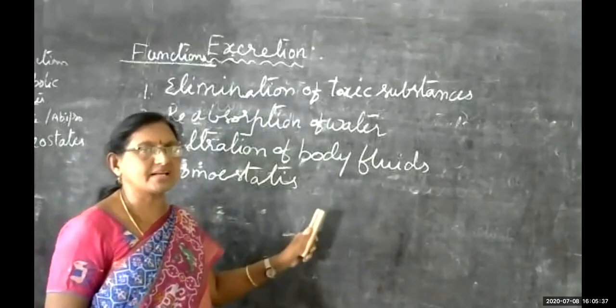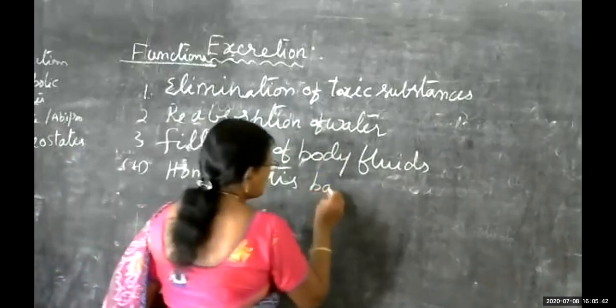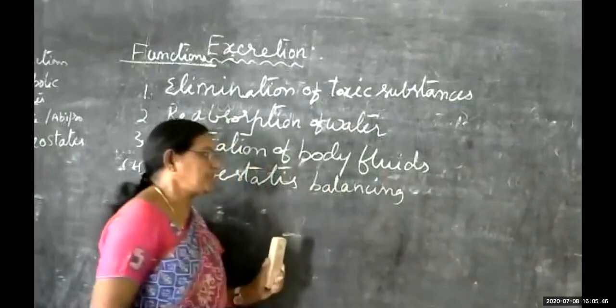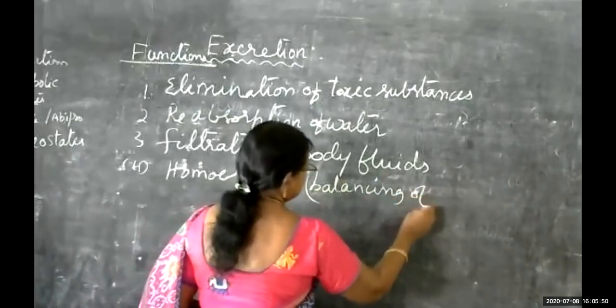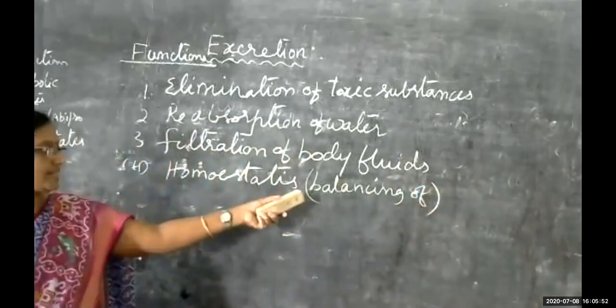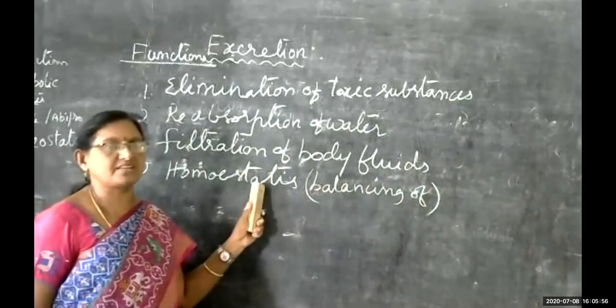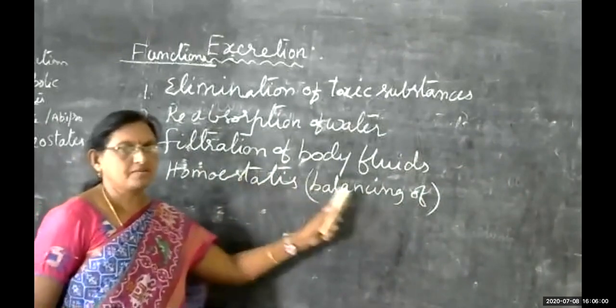That is done by the excretory system, the balancing of homeostasis. Here, the internal environment of our body is to be balanced.